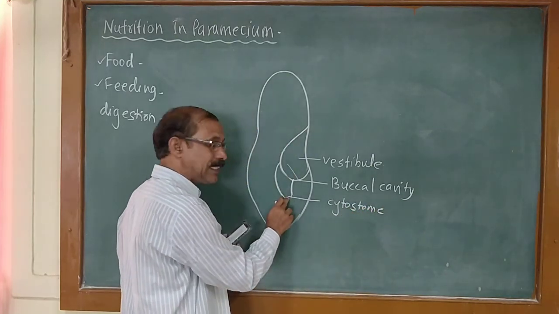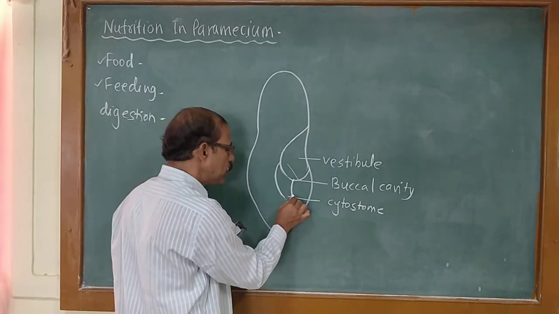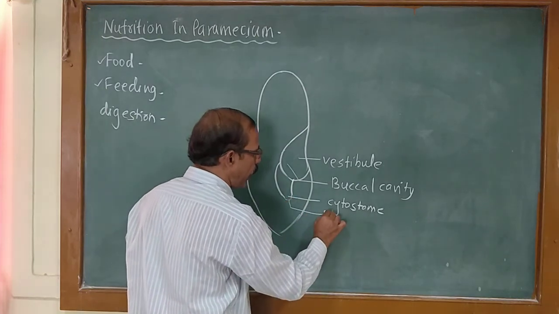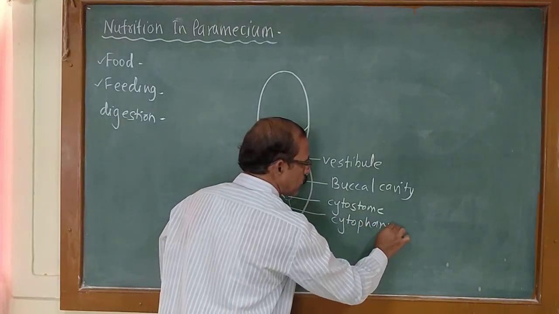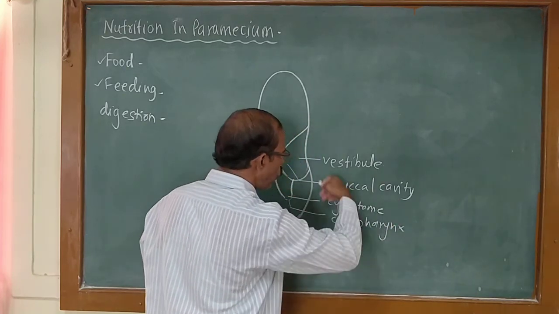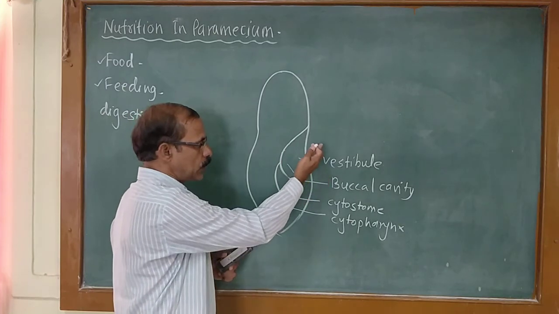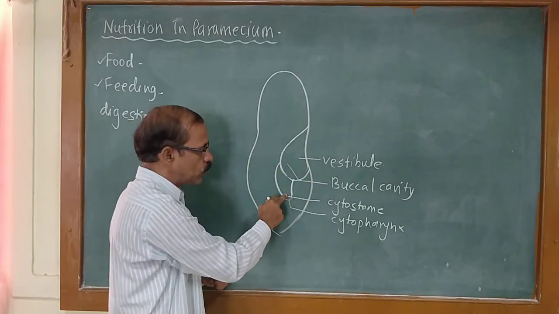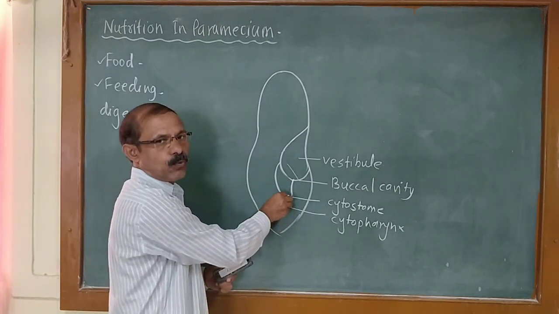It is also called the cell mouth, cytostome, and at the last end it is a cytopharynx. This is the total ingestive apparatus of paramecium. The oral groove consists of the vestibule, then the buccal cavity, which ends into the cytopharynx through a narrow cytostome.